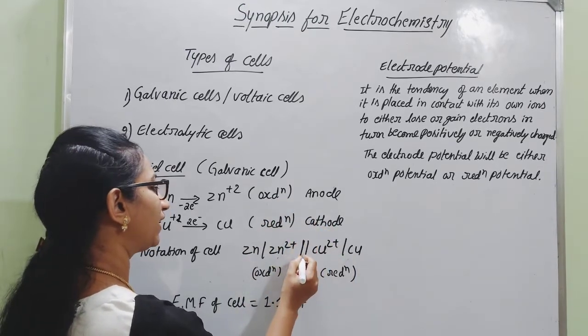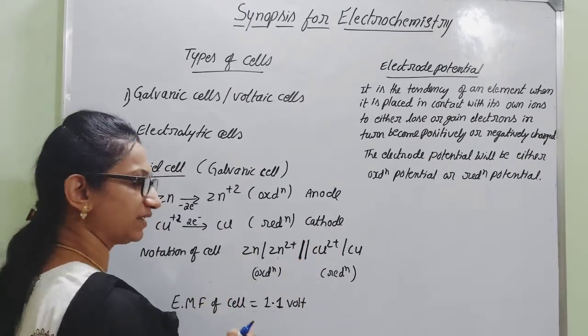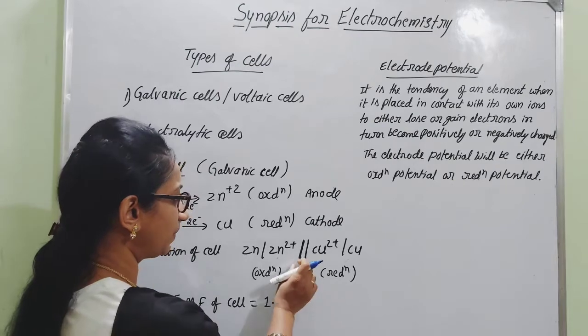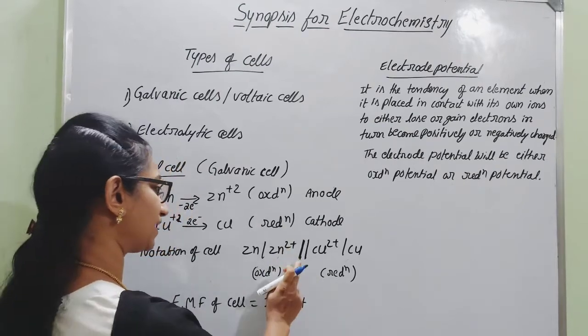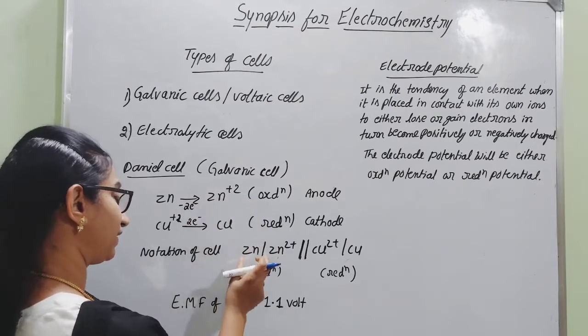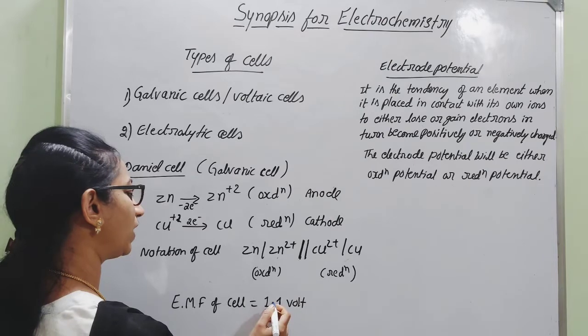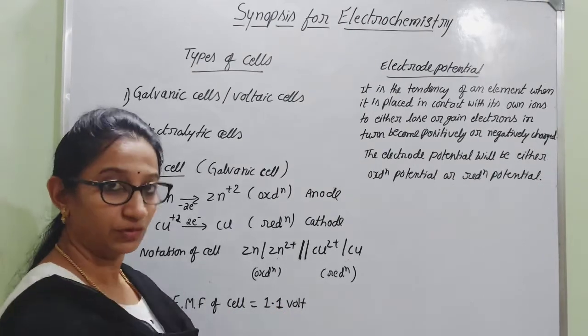Here you can find the double line. That double line represents the salt bridge. One of the salt bridge components can be potassium sulfate, as an example. And for this Daniell cell, the EMF of the cell is equal to 1.1 volt. Got it?